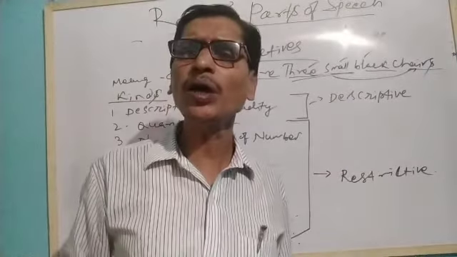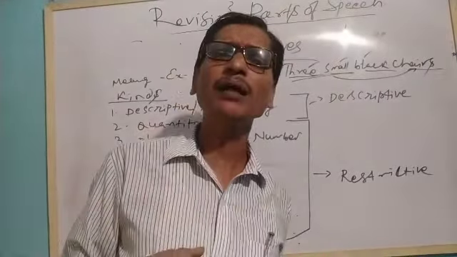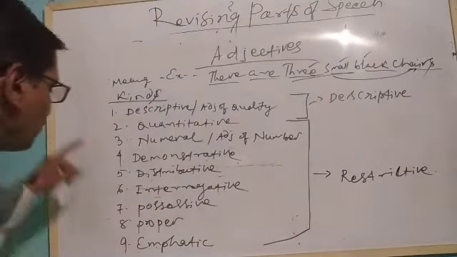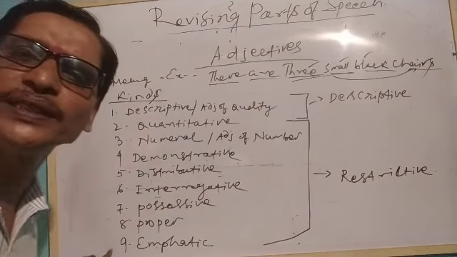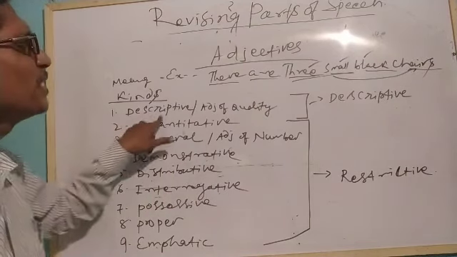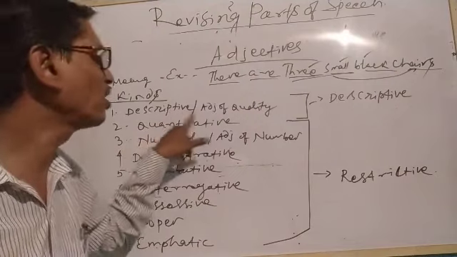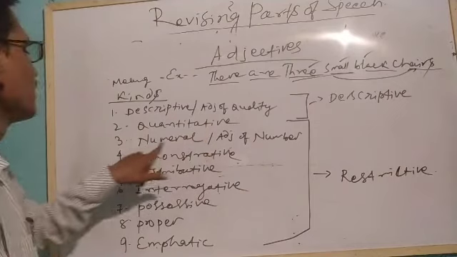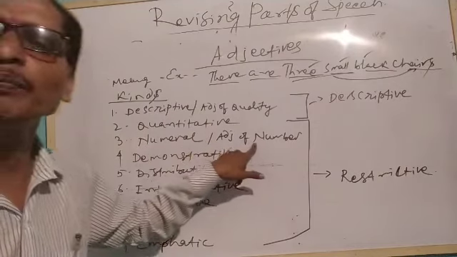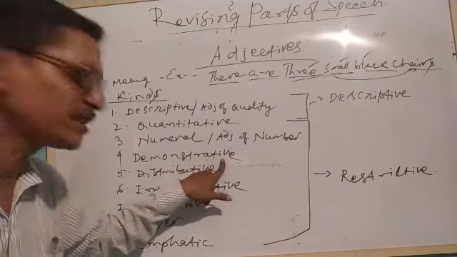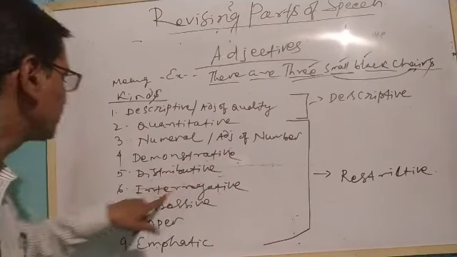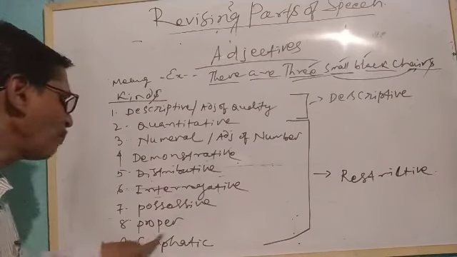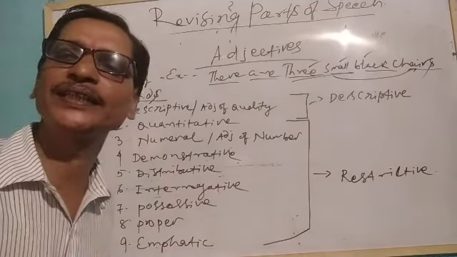But adjectives are of various kinds and types, which we have discussed. Adjectives are of 9 different types. Earlier we discussed them: descriptive adjective or adjective of quality, quantitative adjective, numeral adjective or adjective of number, demonstrative adjectives, distributive adjectives, interrogative adjectives, possessive adjectives, proper adjectives and emphatic adjectives.